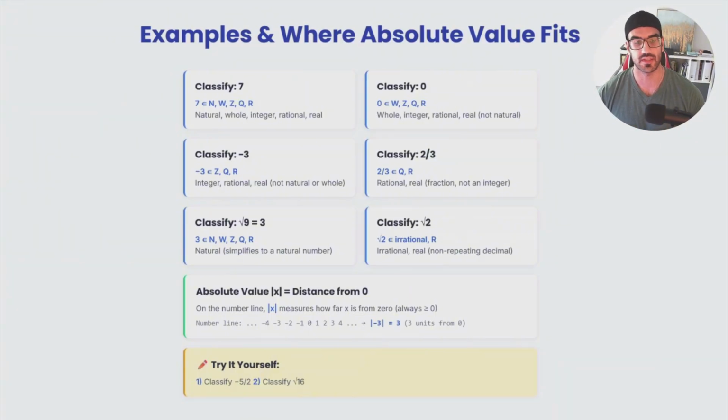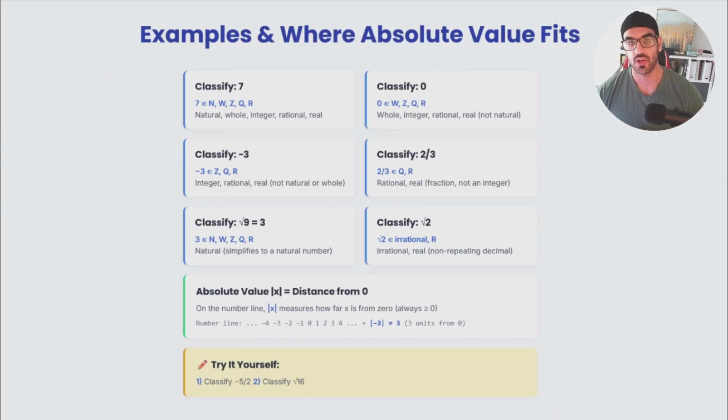It also can be inside the rational numbers, which is the Q one, and after that it also can be real, but the only category that this guy doesn't fit is irrational. What about 0? 0 can be inside the whole, integer, rational, and real. What about negative 3, 2 over 3, root of 9, and root of 2, which we were talking about? It is an irrational one, and that's it.